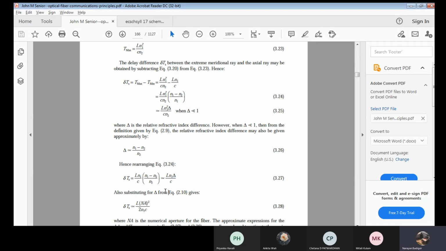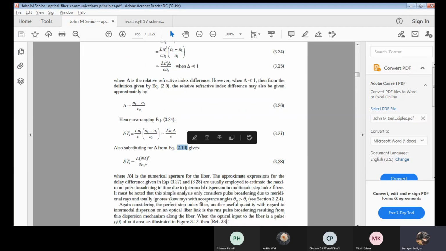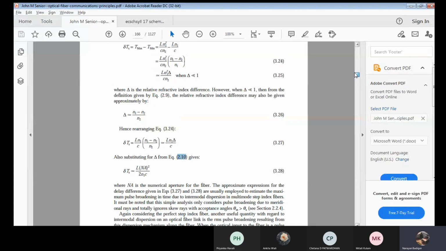Now we try to express this delta in terms of NA. See, this also we derived in earlier classes. Correct? That is delta in terms of numerical aperture. Now I will be using that equation 2.10. Okay. I'm using the 2.10 equation. This delta Ts will be L NA square divided by 2n1 into C. Okay. 2.10. Let me show you that 2.10. What is that?